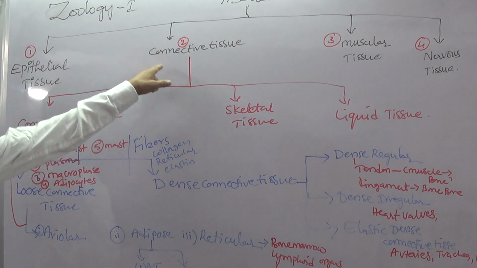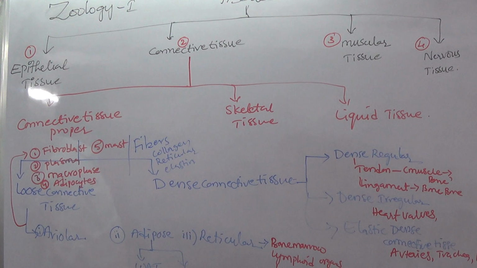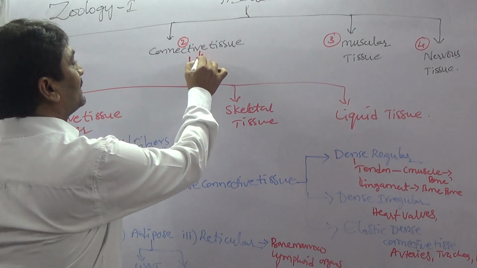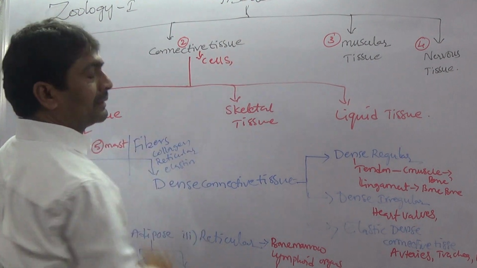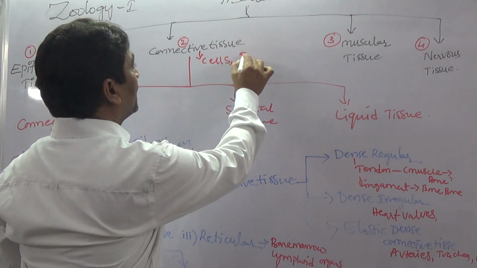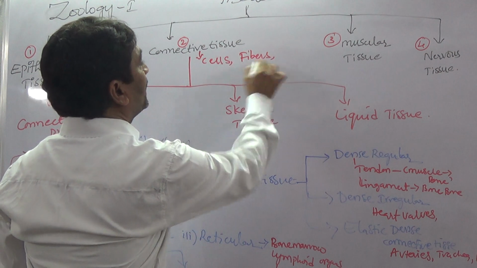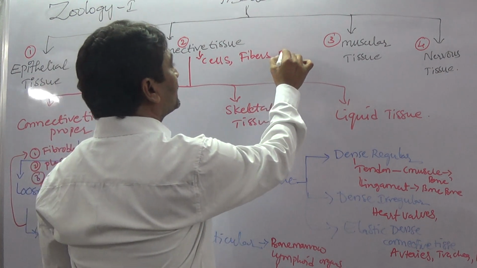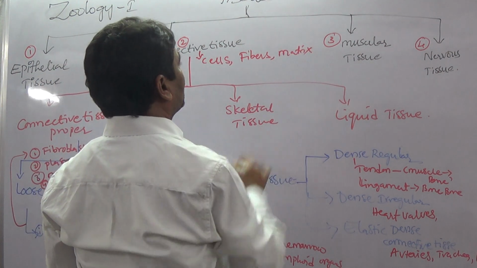This is of mesodermal origin. This connective tissue contains cells as well as fibers and matrix.